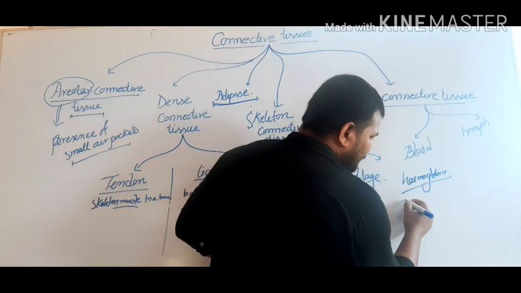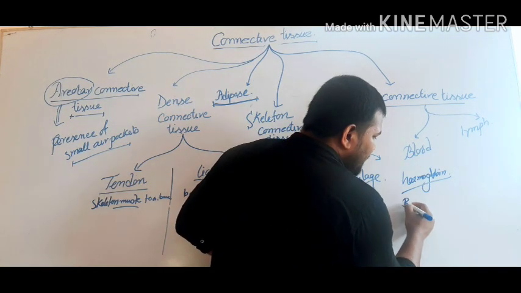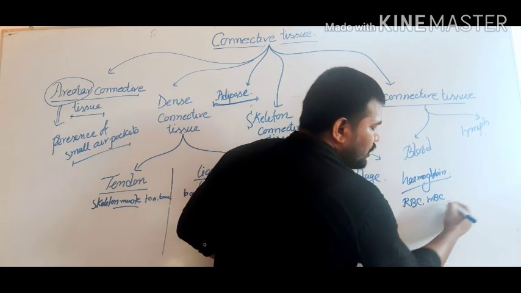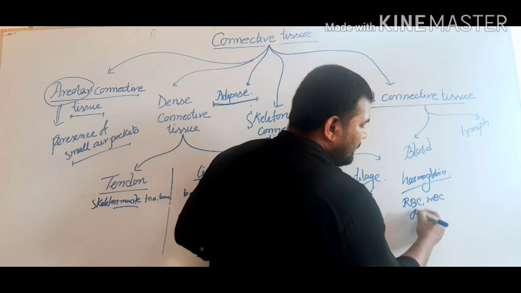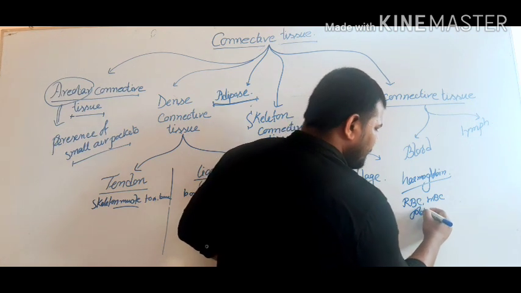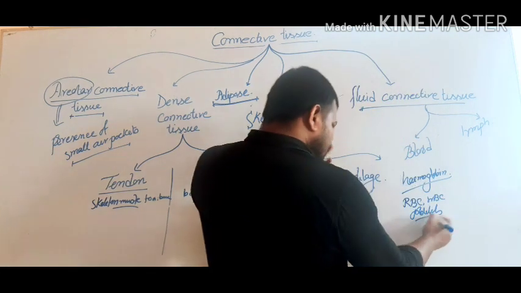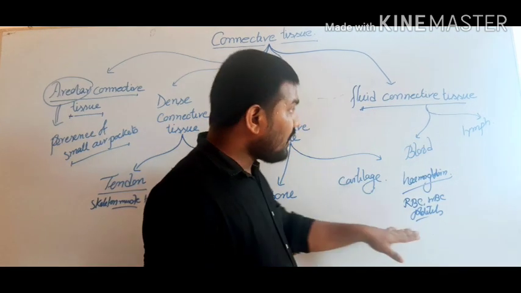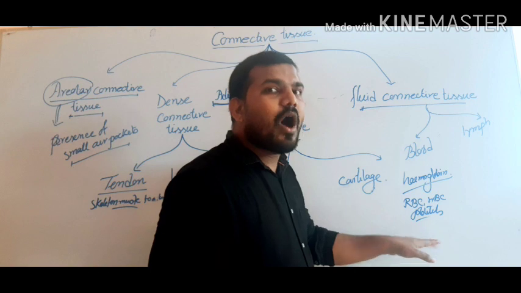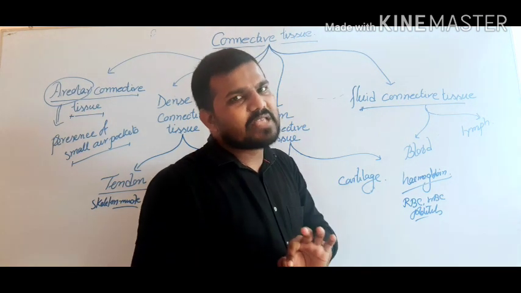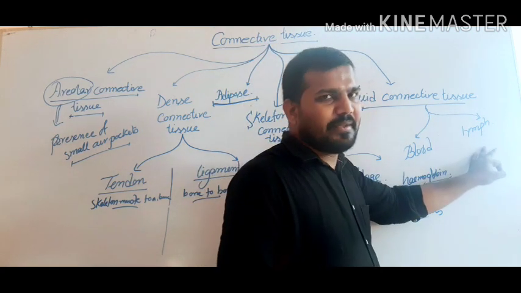It means the RBC, red blood corpuscles, WBC, white blood cells, and the platelets. These are the cells of the blood. Whereas only one type of WBC, known as the lymphocyte, is present within the lymph.